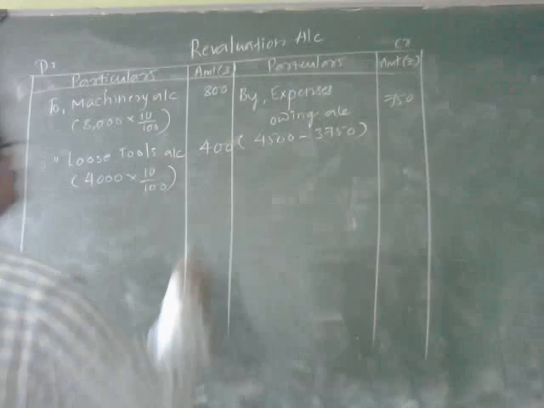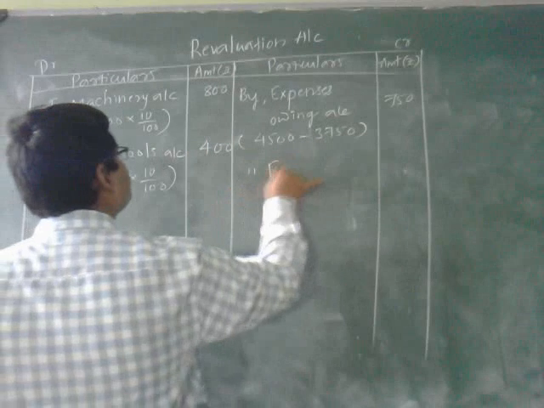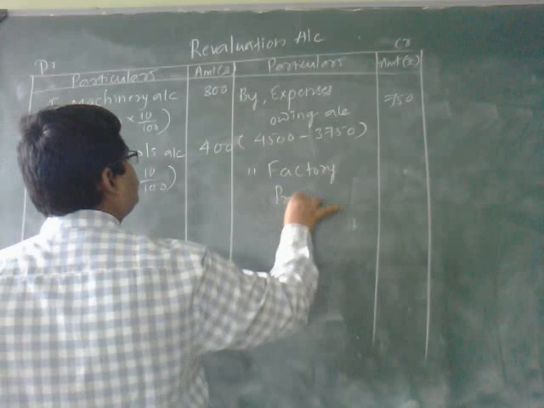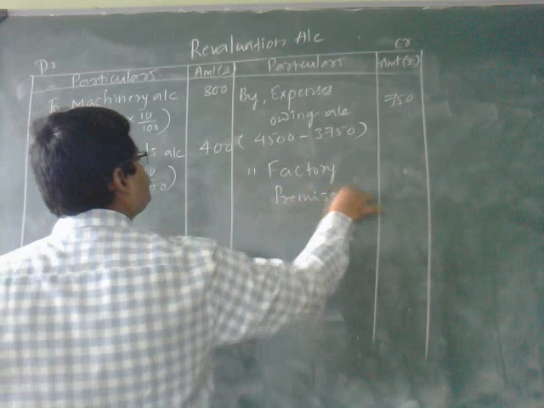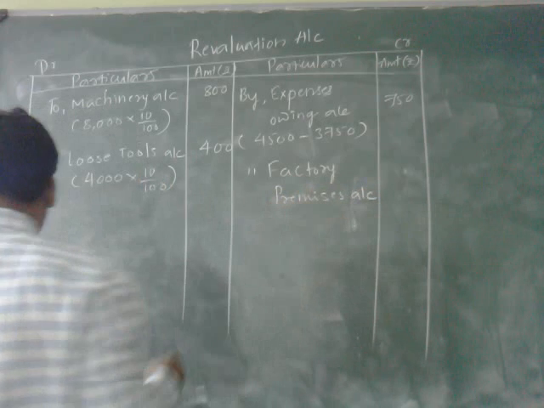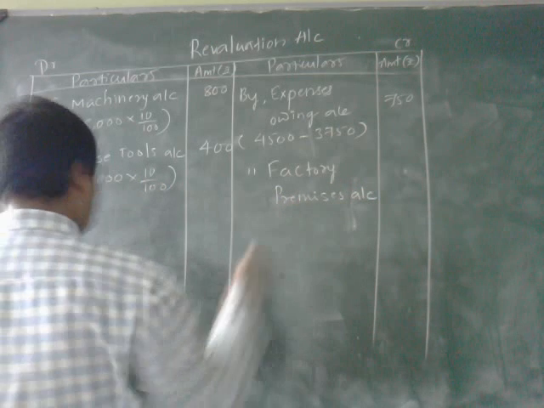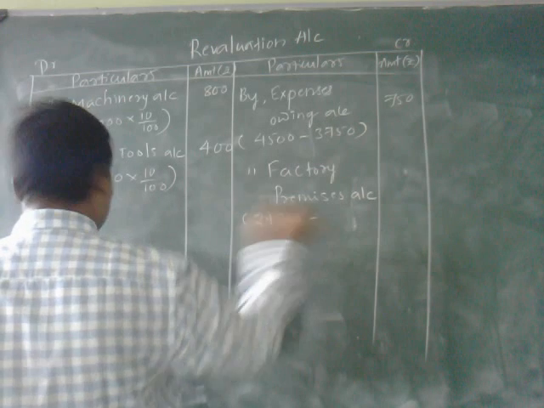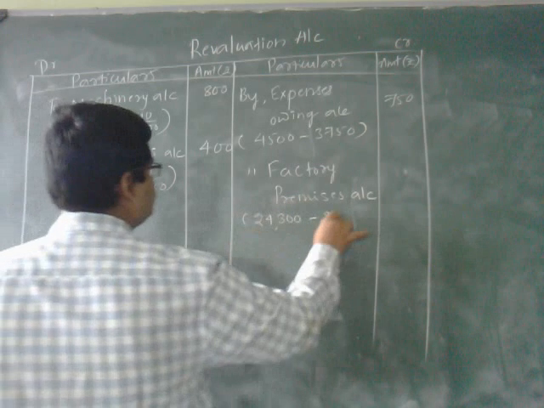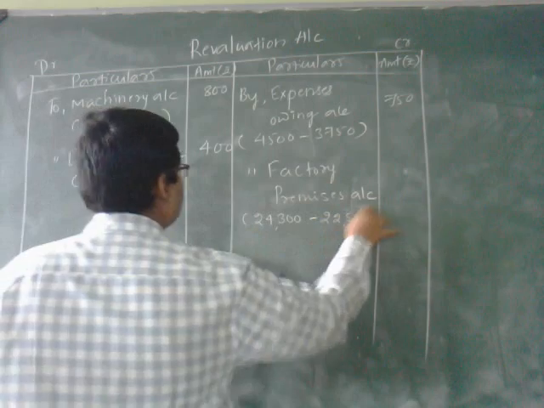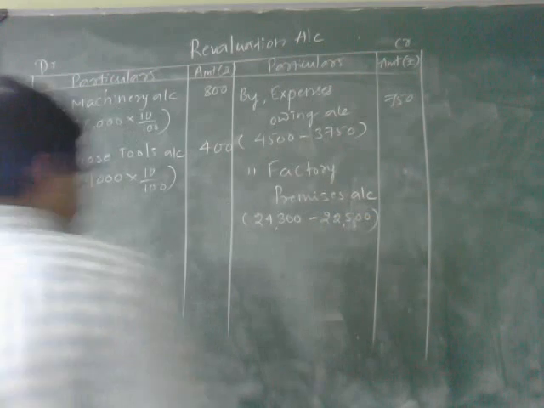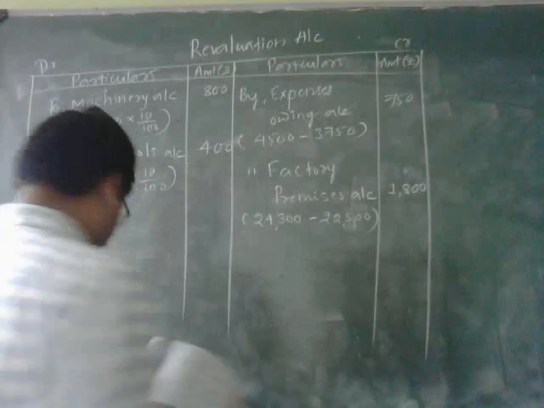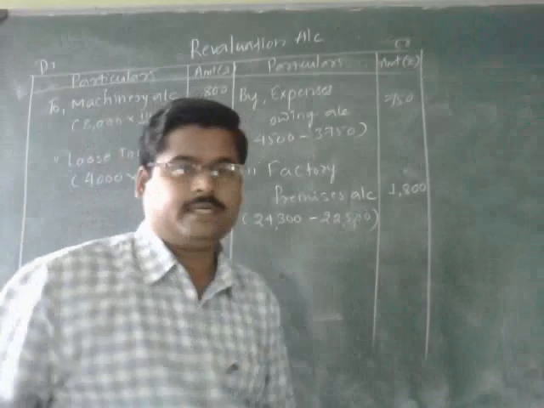By factory premises account, 24,300 minus 22,500, the difference will be 1,800.